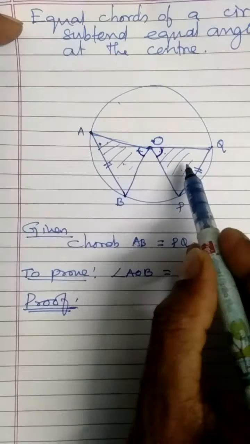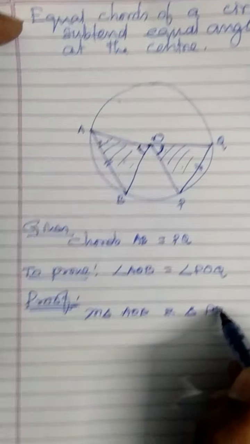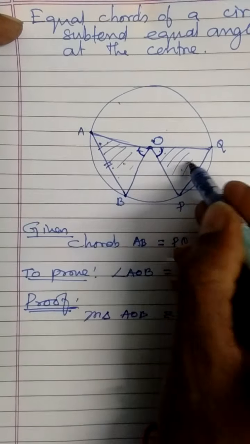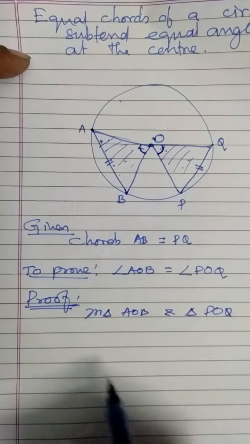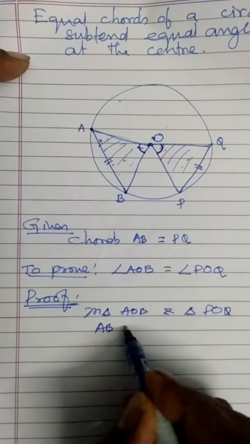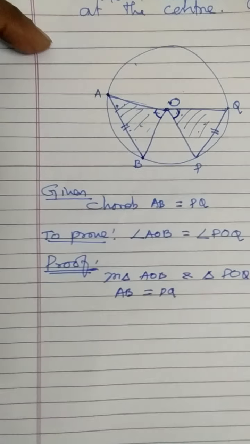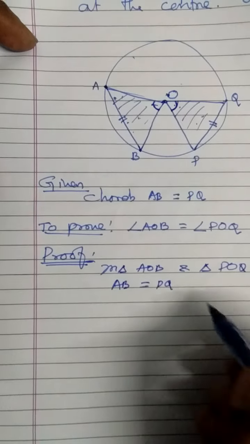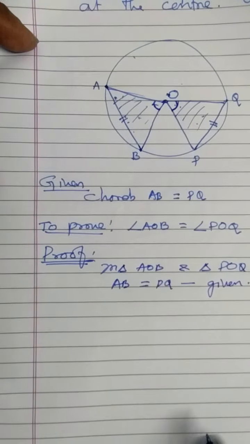In triangle AOB and triangle POQ, we consider these two triangles. What parts are equal? You see that AB is equal to PQ. Are they equal? How do you know? Yes, it is given: the chords are equal.